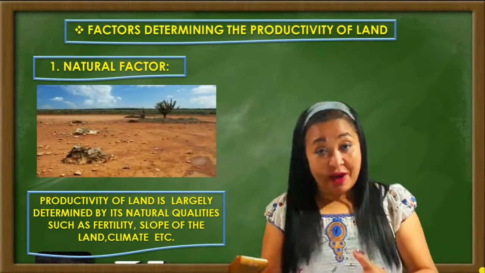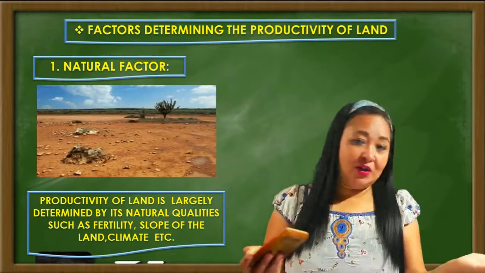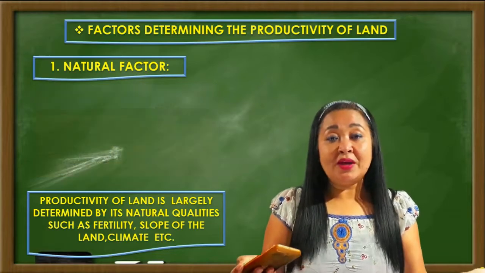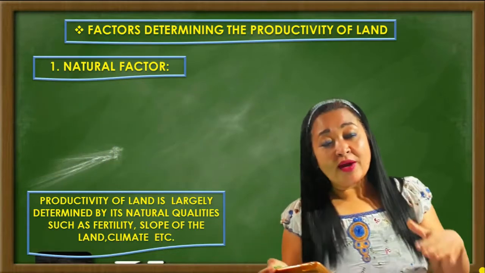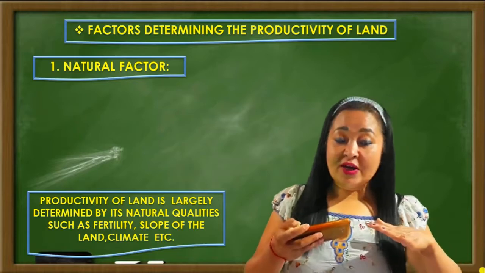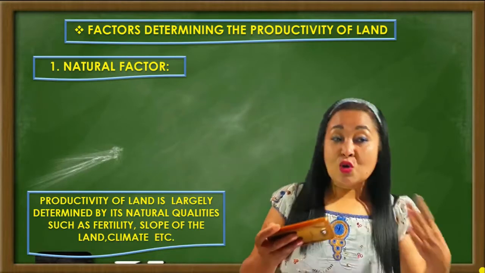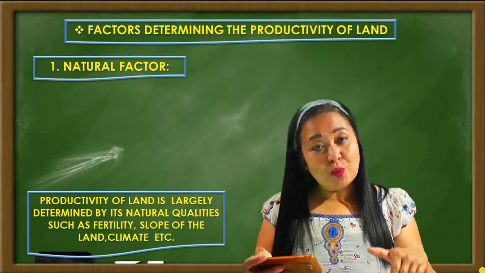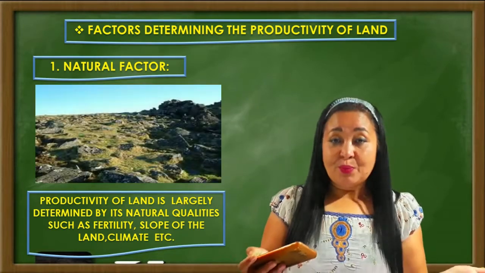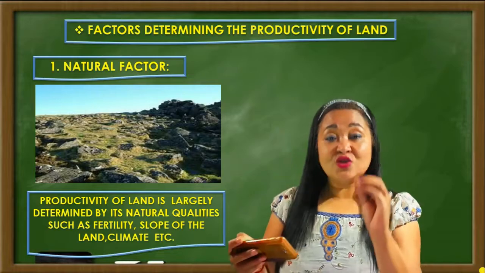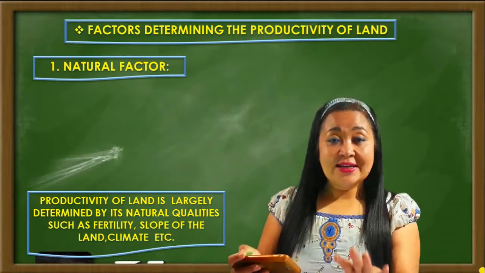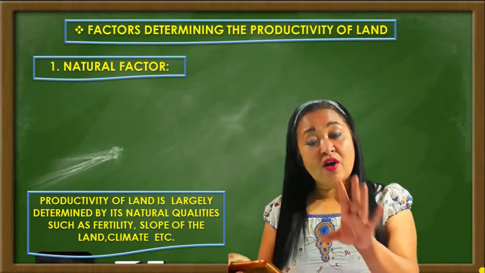If the land is barren, then obviously the productivity will be less, isn't it? Likewise, land which is very fertile and plain is more productive than land which is rocky and slopey. Rocky and slopey land is less productive.